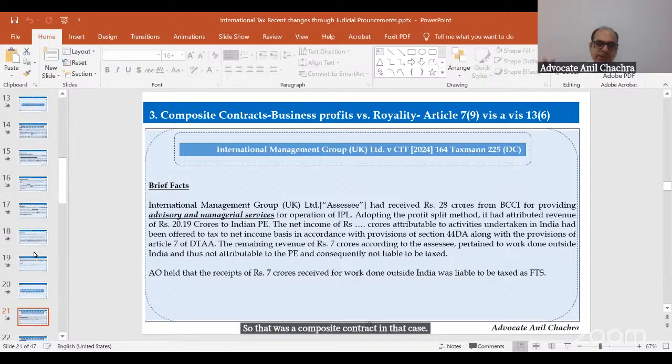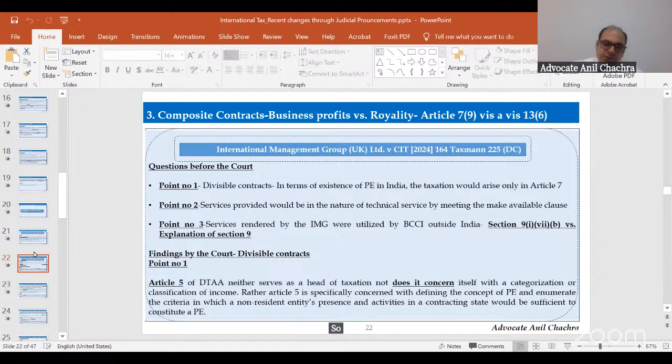The assessee has a PE in India. There's no dispute about that, and the tax department has accepted that it has a PE in India. Some profits were attributed to the PE in India, some profits which were in the nature of royalty in terms of advisory services. The question arose how to tax the advisory services, keeping in mind that I have a PE in India. Second thing, so these are the 3 points which have been raised.